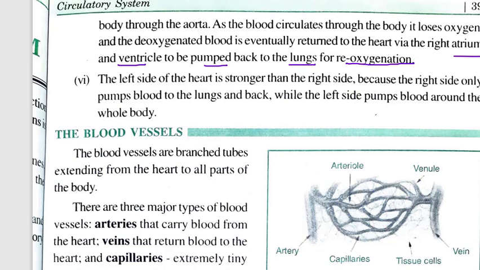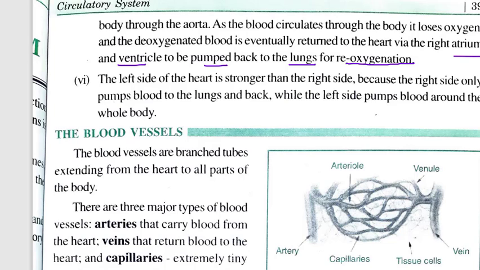So what is happening: the left side receives oxygenated blood. Then that oxygenated blood enters the left ventricle. From there it is pumped to different parts of the body. When it goes to different parts of the body, it loses its oxygen to different cells, and from there it collects carbon dioxide and brings it back to the lungs again.